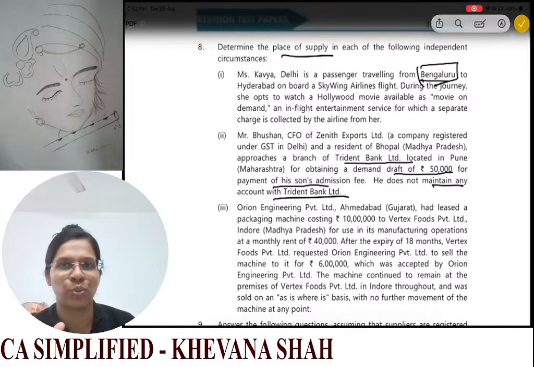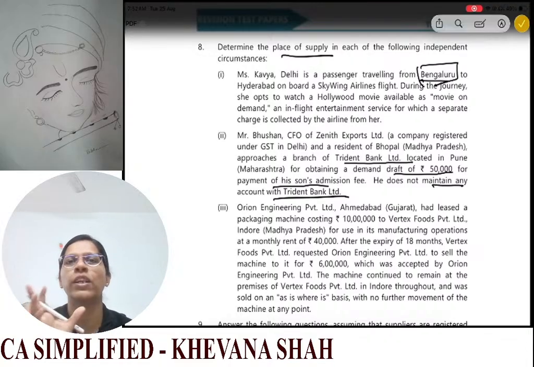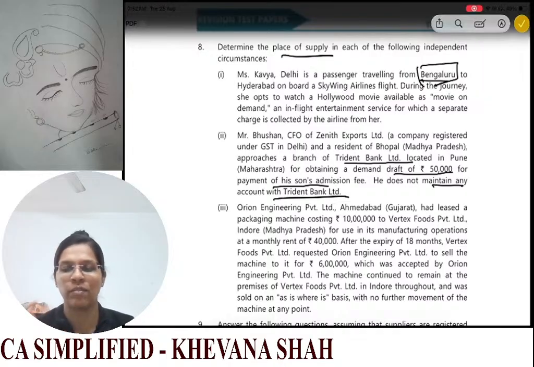Here he does not maintain any account, so the recipient's address is not available to us. So in this case, the supplier located in Pune will be your place of supply.